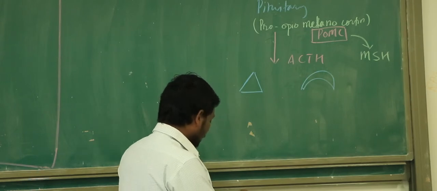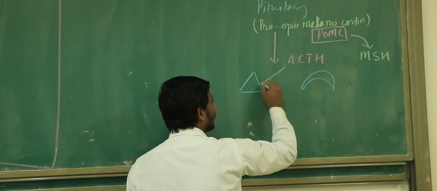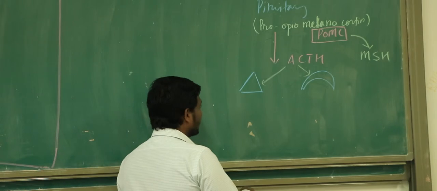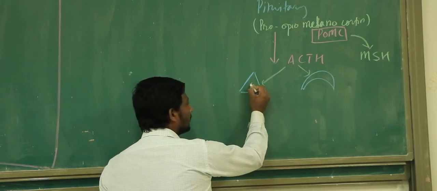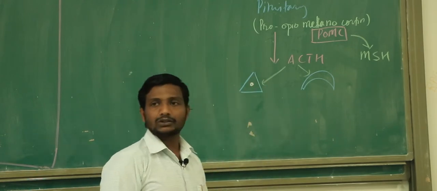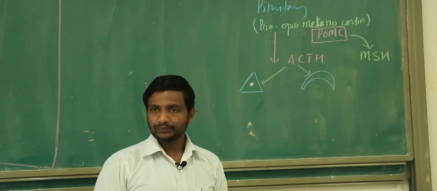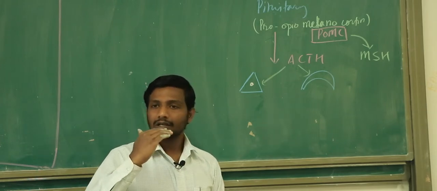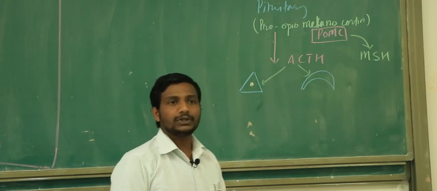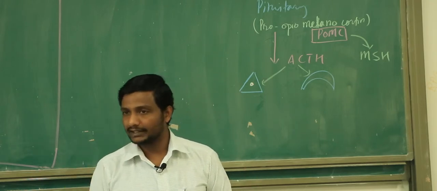Now go further here. In case of the ACTH released by the pituitary gland, when this ACTH will act upon your adrenal gland, we have divided the adrenal gland into two categories mainly. We call it the medulla of the adrenal gland, and then the outer part we call the cortex. In the cortex also there are three different layers, right? The outermost is called glomerulosa, then we call it fasciculata, and then there is reticularis. So this ACTH mainly works in the cortex of the adrenal gland, not in the medulla, and mainly in the zona fasciculata, right?